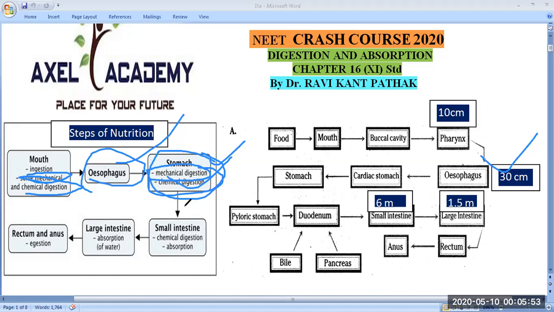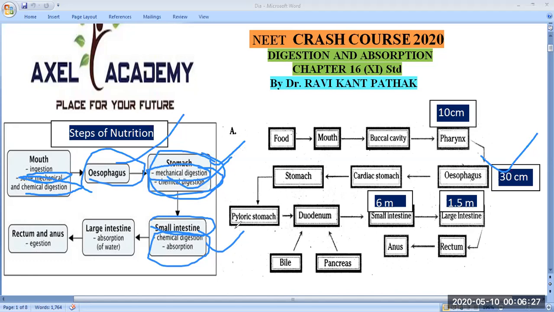Okay. So digestion we already discussed. Five different steps are found in nutrition: ingestion, digestion, absorption, assimilation, and egestion. So here ingestion is completed, digestion is completed. Now we will discuss absorption. The small intestine is responsible for complete digestion. Small intestine has three different regions: duodenum, jejunum, and ileum.